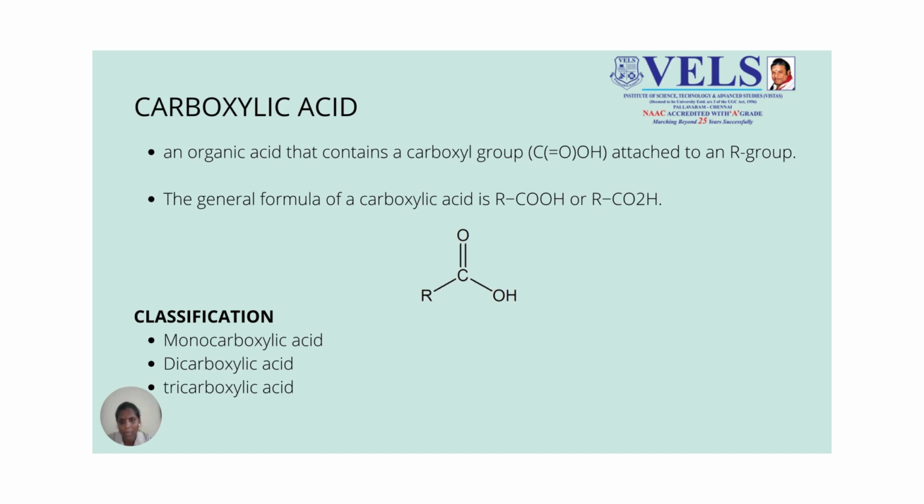Then our next subdivision is tricarboxylic acid. This means the compound contains three COOH groups. If a compound contains three COOH groups, then it comes under the category of tricarboxylic acid. Examples of tricarboxylic acids are citric acid, isocitric acid, and aconitic acid.